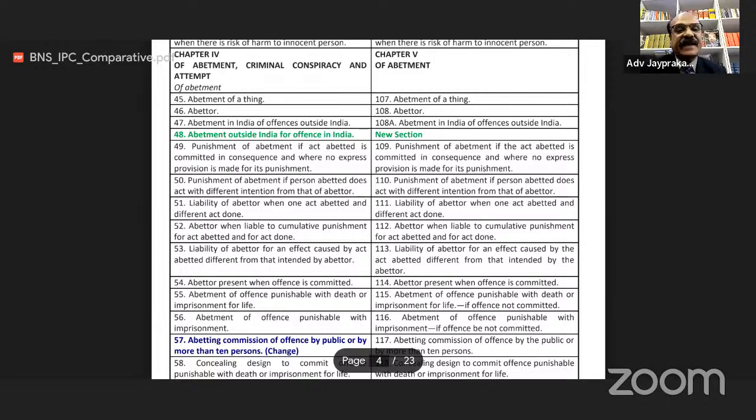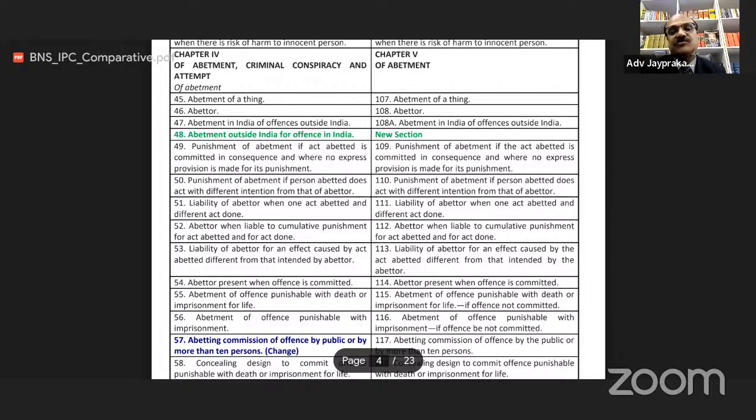BNS section 51, liability of abettor when one act abetted and different act done. Earlier this section was 111. Now BNS section 52 is related to abettor when liable to cumulative punishment for act abetted and for act done.